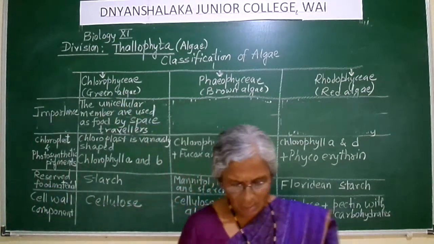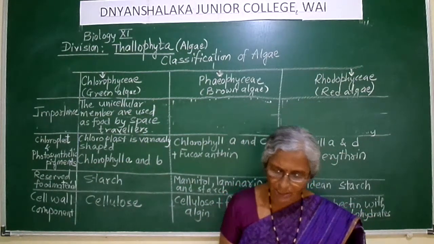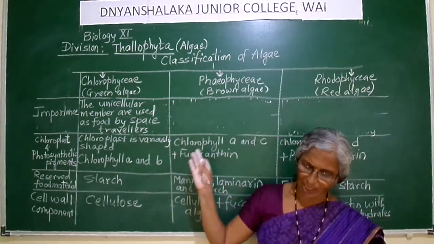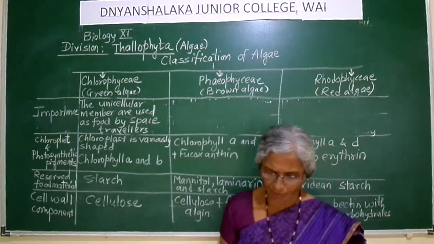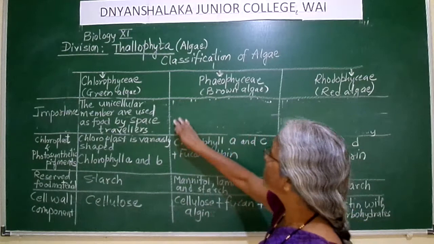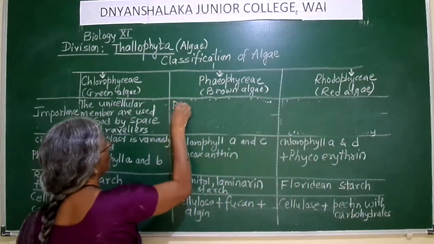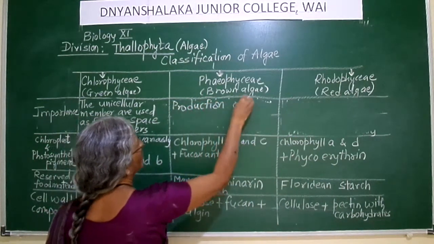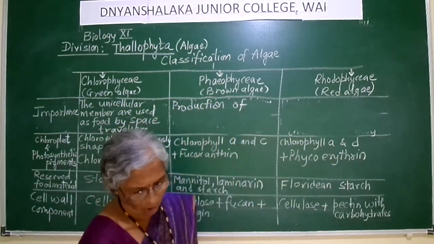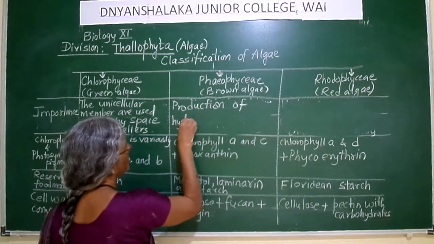Then what about Phaeophyceae? How are these members of Phaeophyceae important to us? These members of Phaeophyceae are used in production of hydrocolloids.